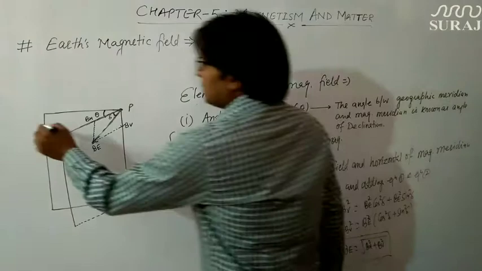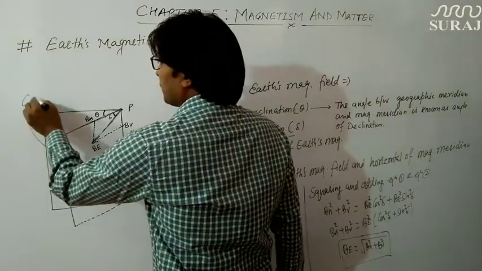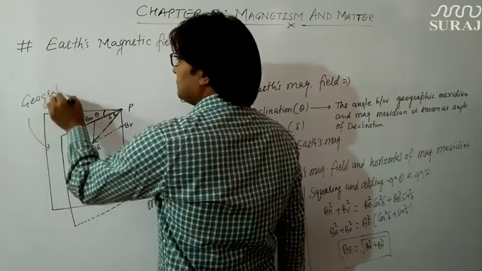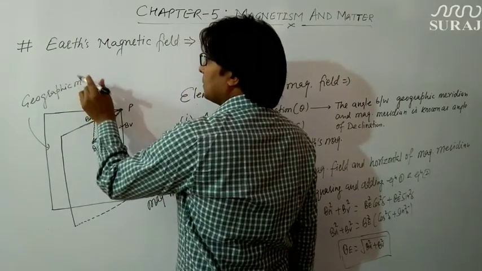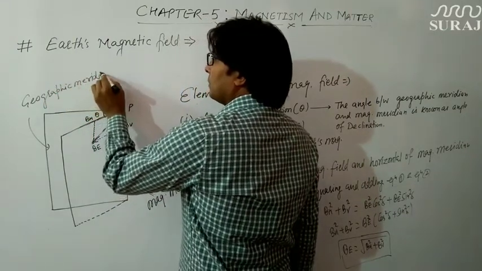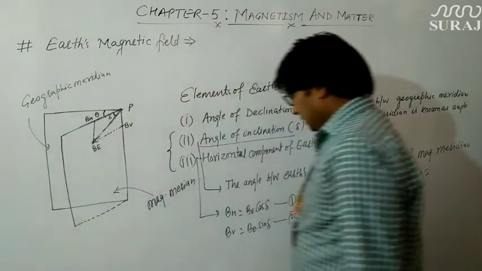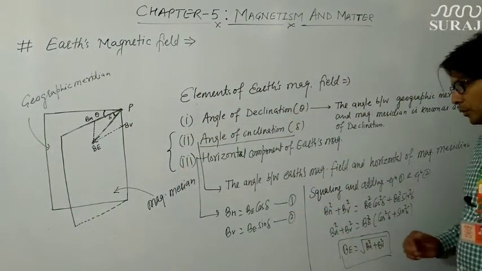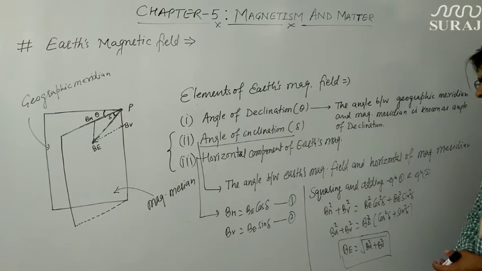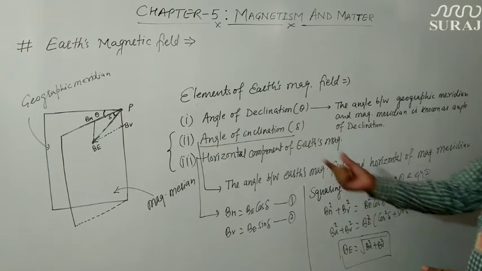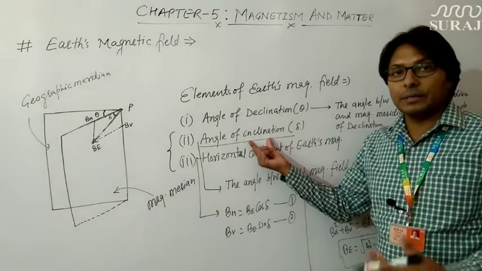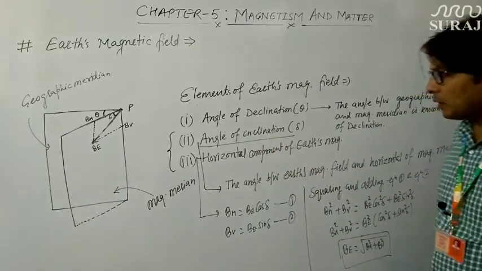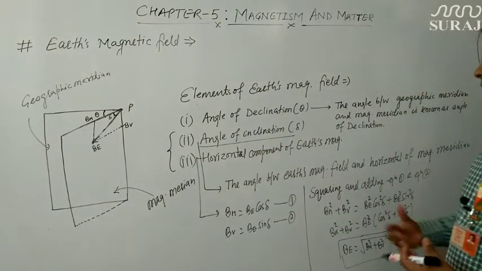Okay, now if these two components are known, then how can we calculate the angle of dip? This angle of inclination is also sometimes known as angle of dip. So how can you find out the angle of dip?